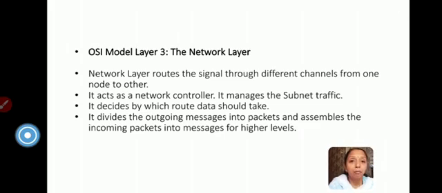Now you can see, as I'm referring to the physical layer, it has the information in terms of bits. At the next level, in the data link layer, the bits are converted into frames, and in this third layer, the frames are converted into packets. This network layer handles the data in terms of packets.